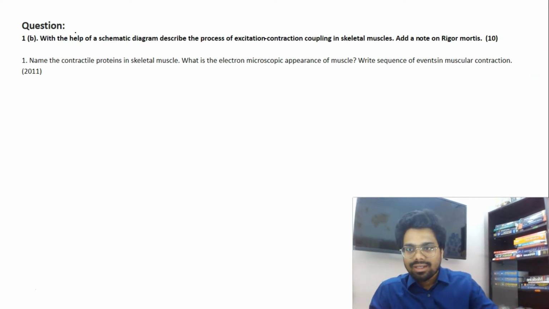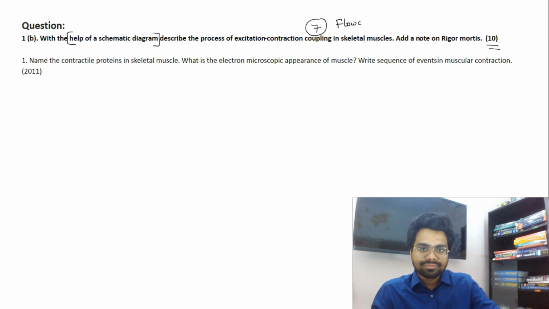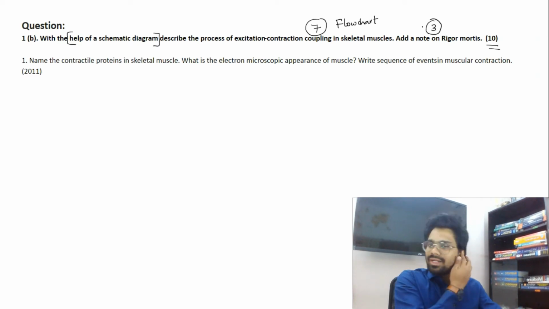If you are a part of the video course, just go through the physiology notes, you will find a beautiful schematic diagram. Again, your take home should be, when you answer these kinds of questions, look at the weightage. So 10 marks means probably they will be giving 7 marks to this flow chart you're drawing, and 3 marks to the concept of rigor mortis. This is how they usually divide it.